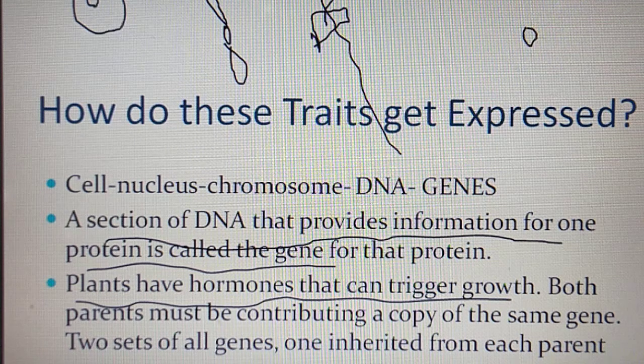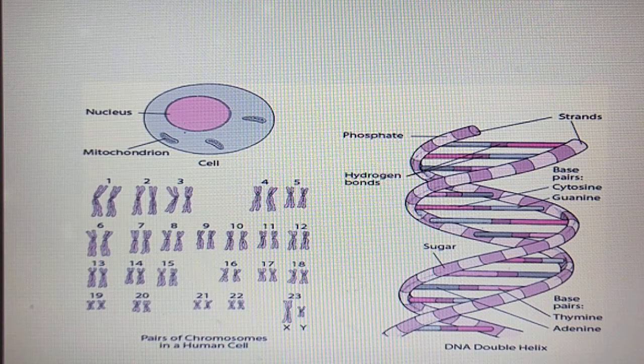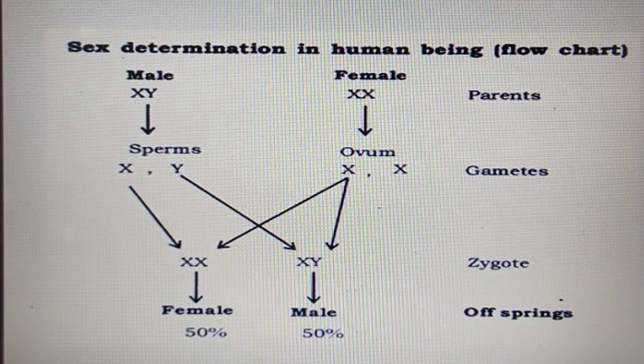The offspring got the information for making the hormone, and from this information the hormone is prepared and triggers the growth. This is one example: the cell contains the nucleus, the nucleus contains the chromosomes, which contain the DNA, and the section of DNA which provides the information is called the gene.